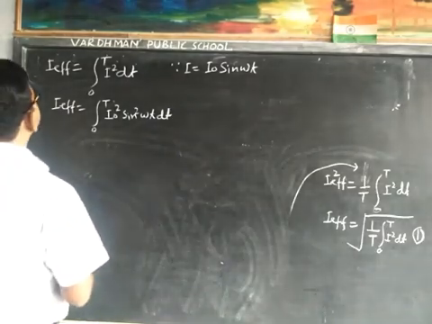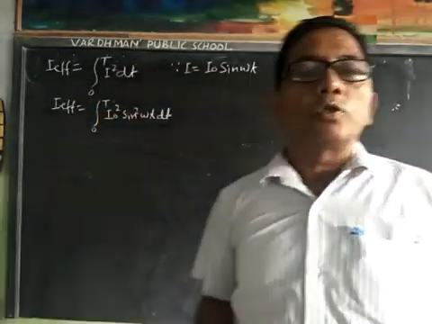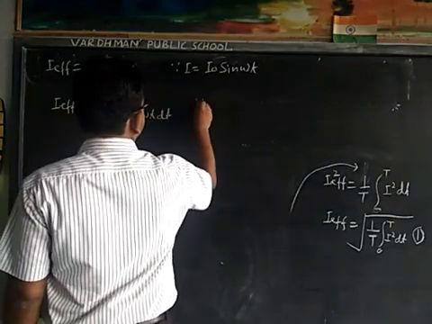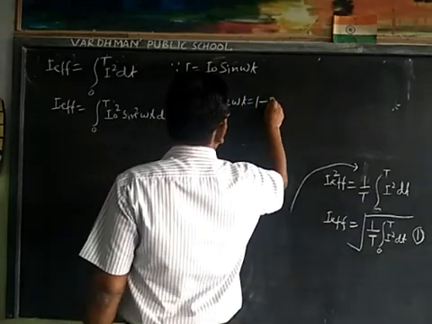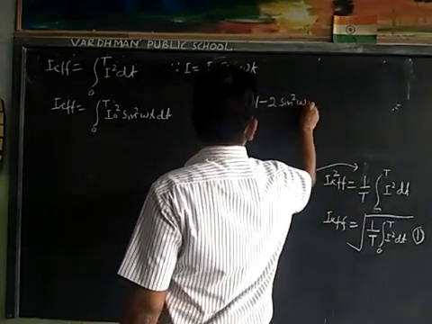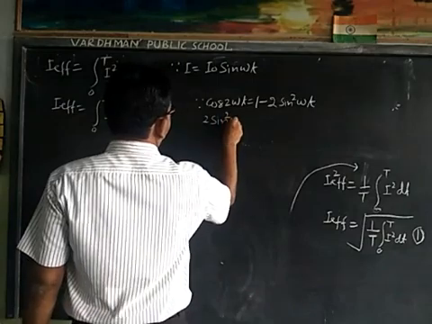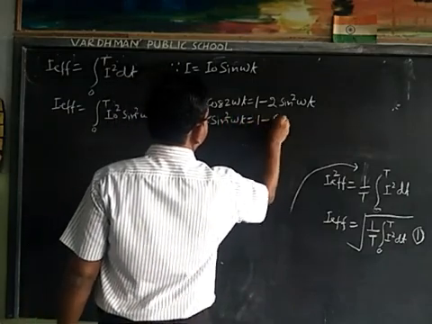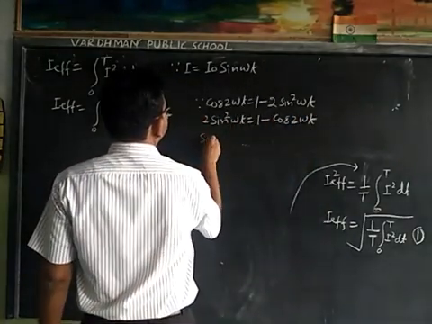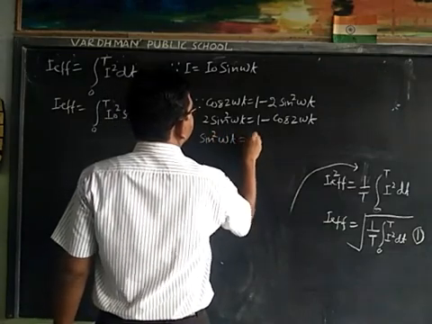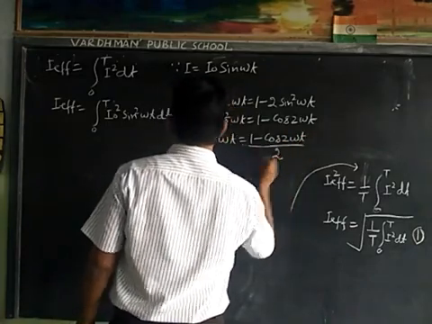Now we take cos 2 omega t. We know cos 2 omega t is equal to 1 minus 2 sin square omega t, that is, 2 sin square omega t is equal to 1 minus cos 2 omega t, that is, sin square omega t is equal to 1 minus cos 2 omega t upon 2.